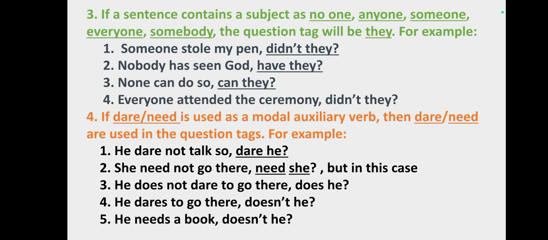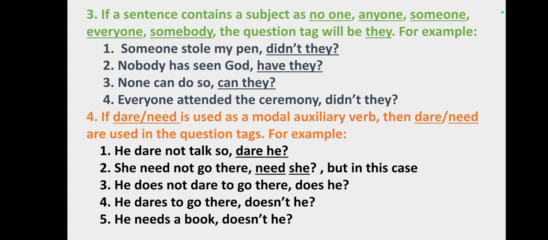Now, rule number 3. If a sentence contains a subject as no one, anyone, someone, everyone, somebody, the question tag will be they. For example, number 1. Somebody stole my pen, didn't they? Number 2.